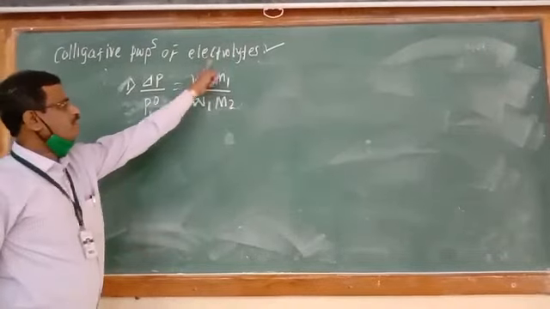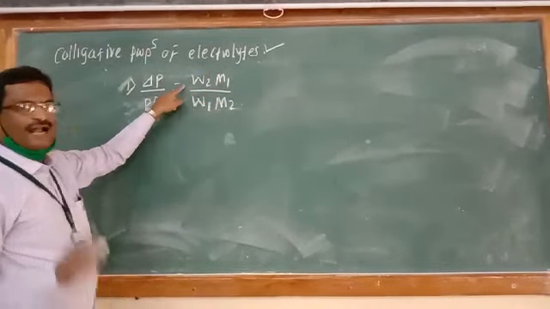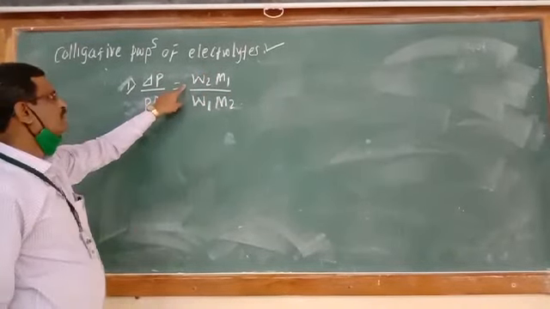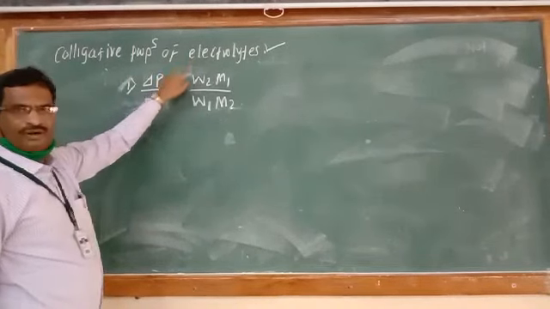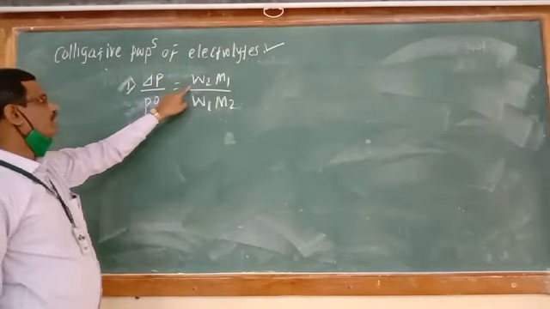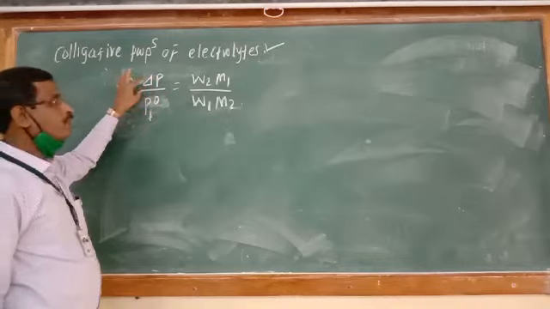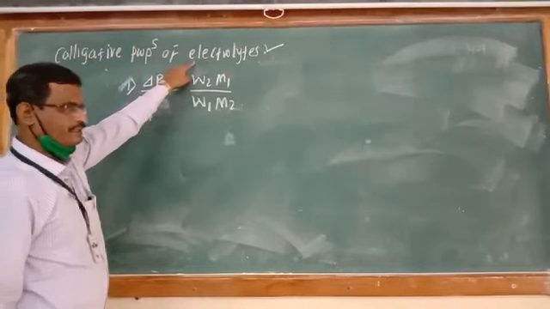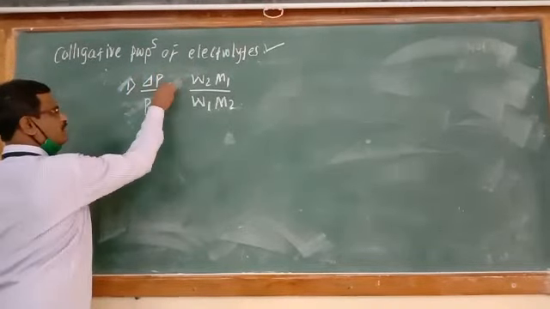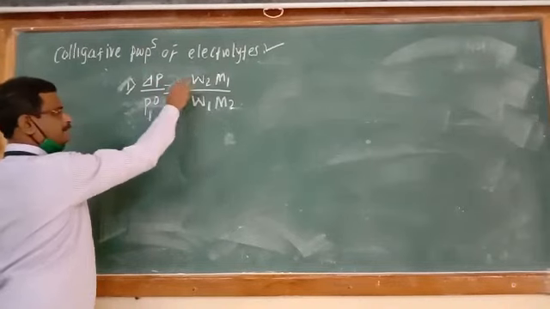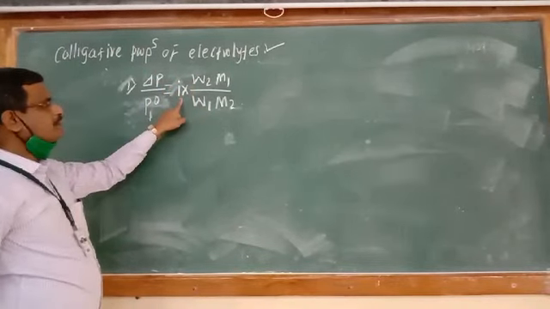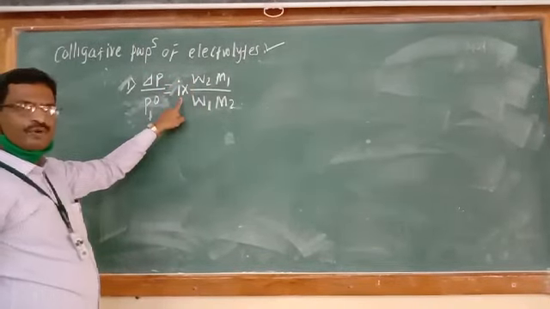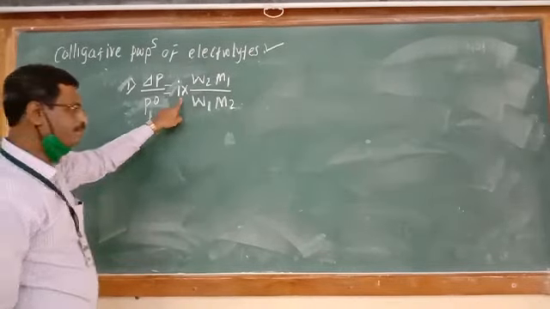If this equation is multiplied by the Van't Hoff factor i, we will get the relative lowering of vapor pressure of electrolyte. This is known as relative lowering of vapor pressure of electrolyte.